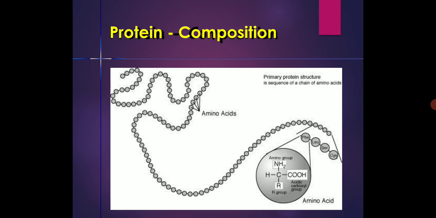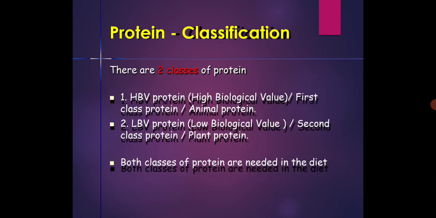Here the various amino acids are attached, and the amino group is made up of nitrogen and hydrogen. The primary protein structure is the sequence of a chain of amino acids.